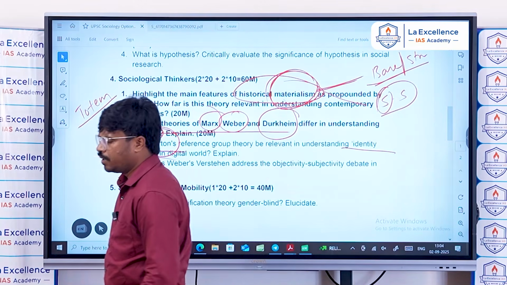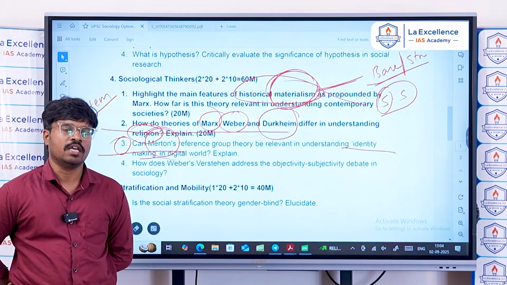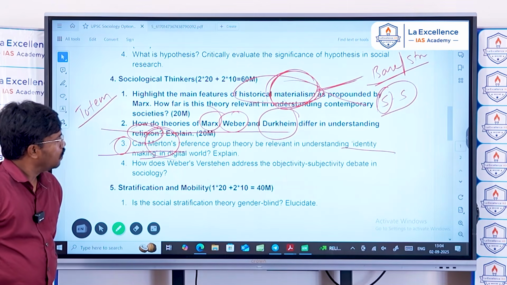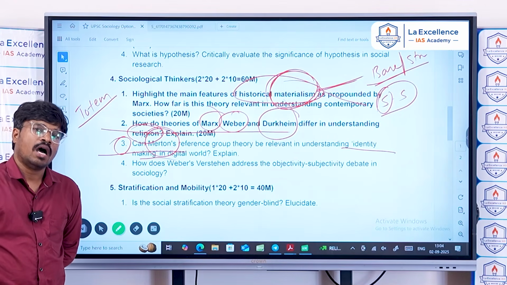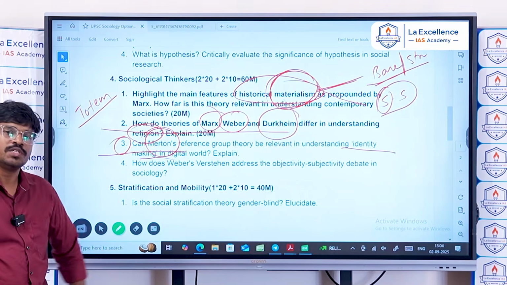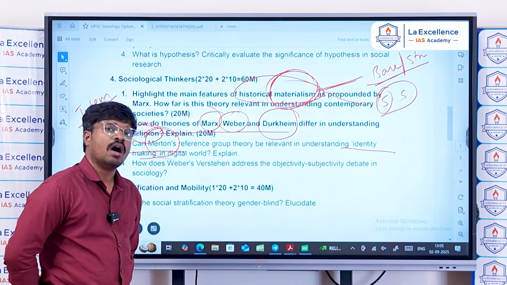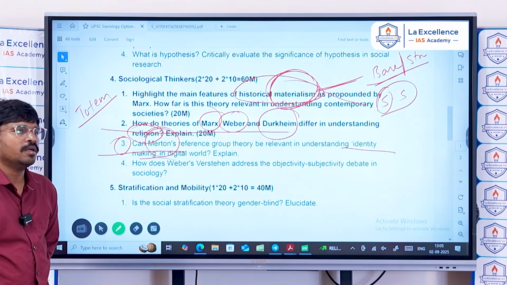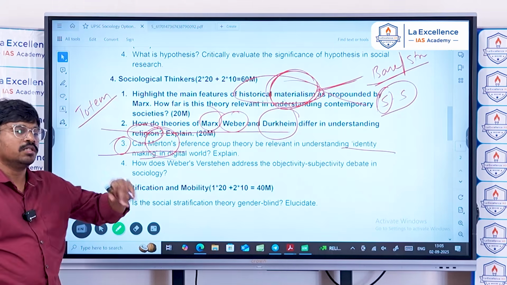You know that Merton's reference group theory argues that we have relative deprivation in society, and we generally evaluate our performance, our status, our role, our success and our achievements in society with some reference group.